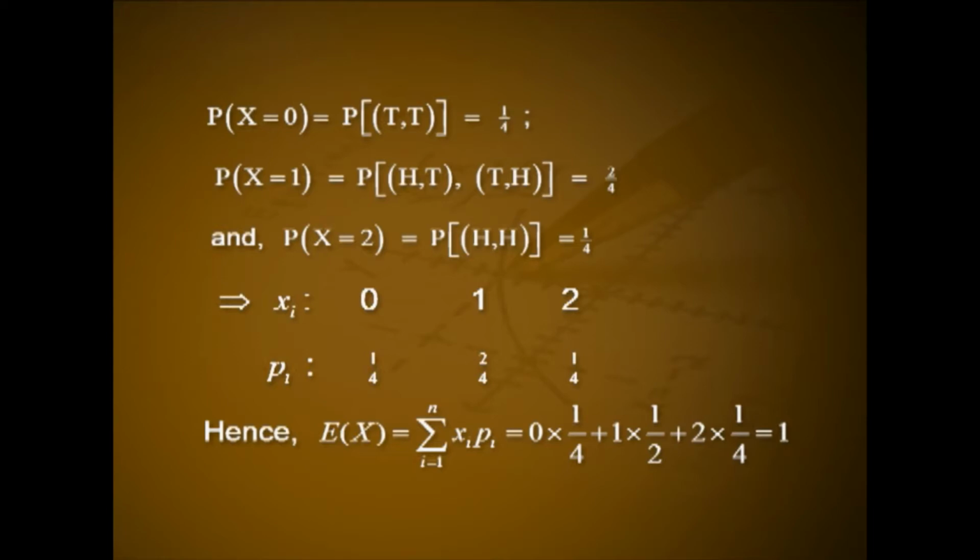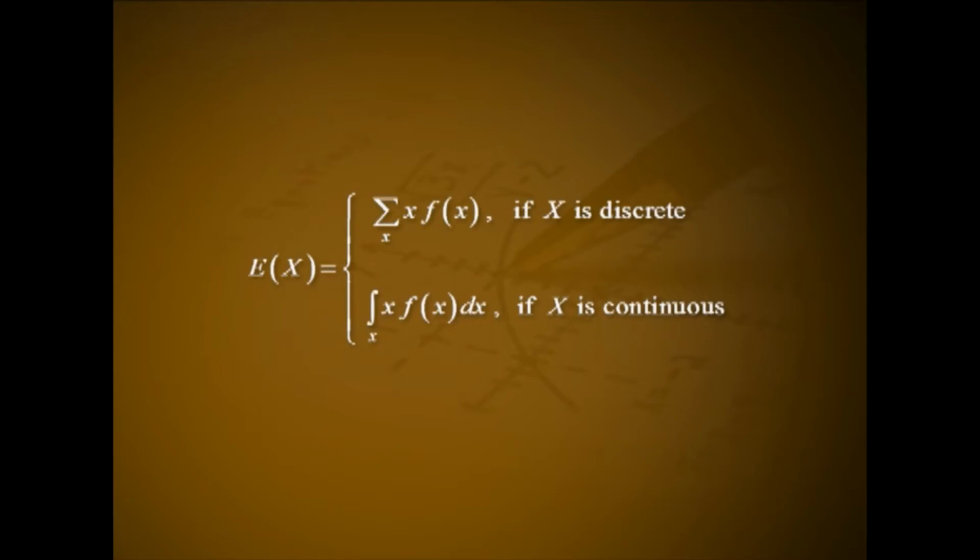This implies the xi values 0, 1 and 2 and corresponding pi values 1 by 4, 2 by 4 and 1 by 4. Hence, expectation of x, E of x, is equal to summation over i from 1 to n xi into pi, that is equal to 0 into 1 by 4 plus 1 into 1 by 2 plus 2 into 1 by 4, that is equal to 1.